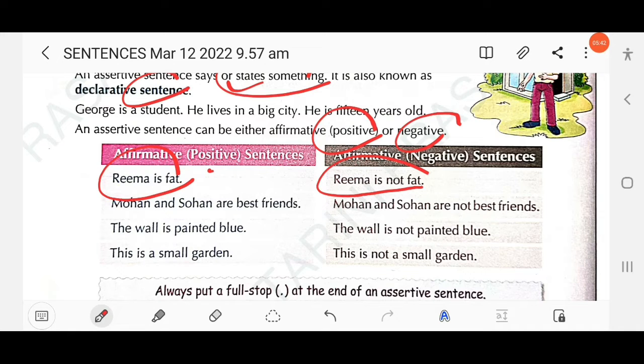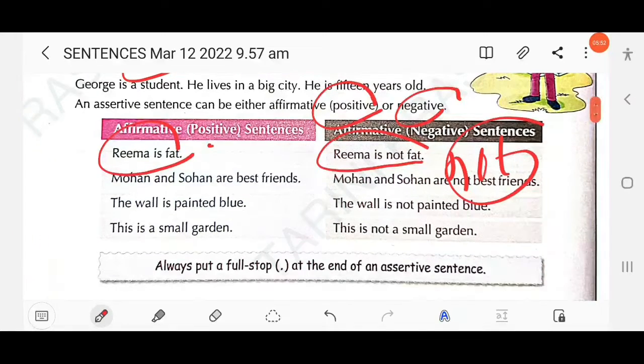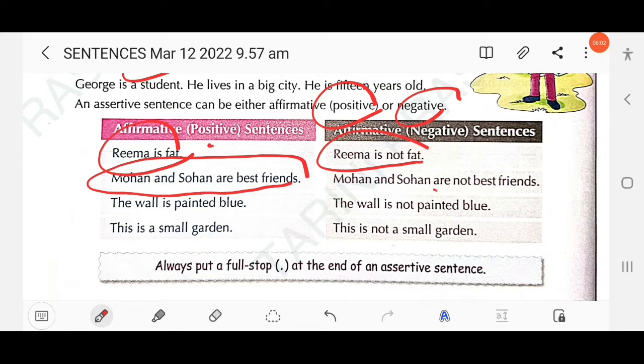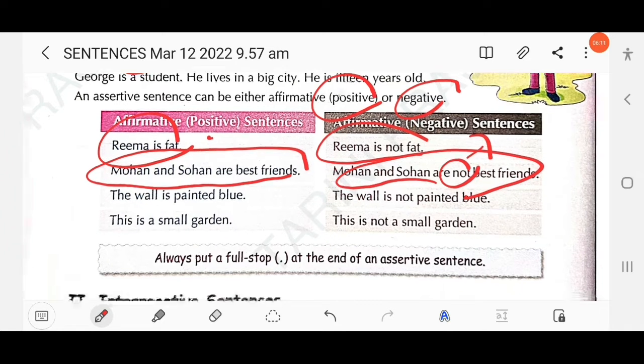So declarative sentences are of two types: positive declarative and negative declarative. Negative means just adding "not", right? The next example: Mohan and Sohan are best friends. This is a positive declarative sentence. Then, Mohan and Sohan are not best friends. This is a negative declarative sentence, as here "not" is added, right?